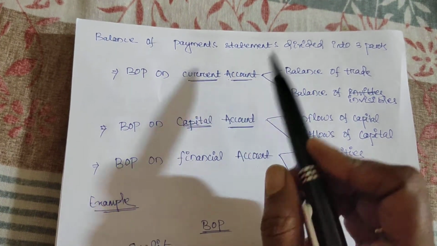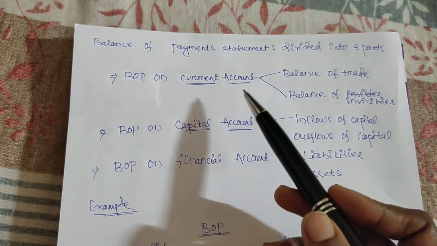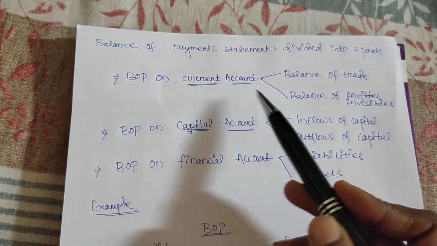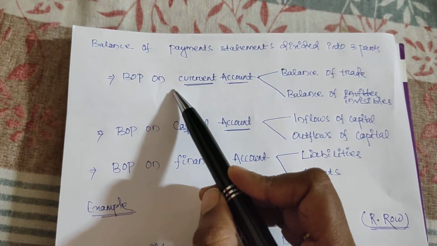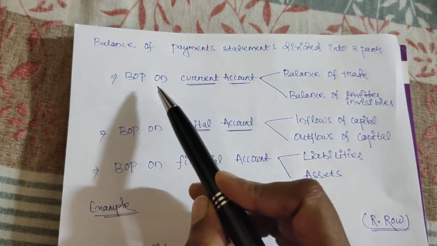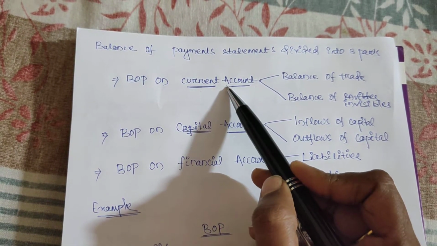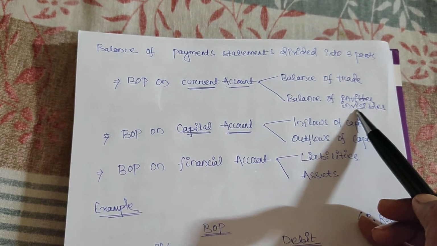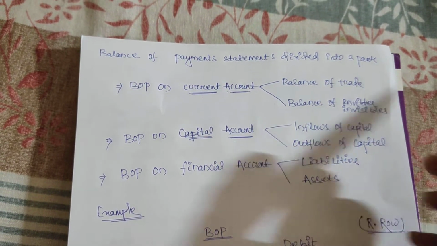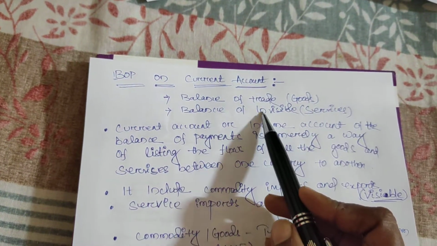Yesterday we discussed three different types of BOP. So we discussed balance of payment on current account, capital account and financial account. First we will discuss the current account, and as I told, balance of payment on current account is divided into two parts. One is balance of trade and second is balance of invisible. First we will see balance of payment on current account.